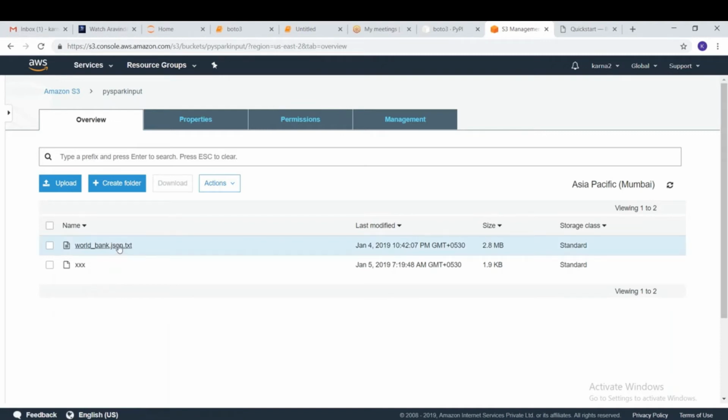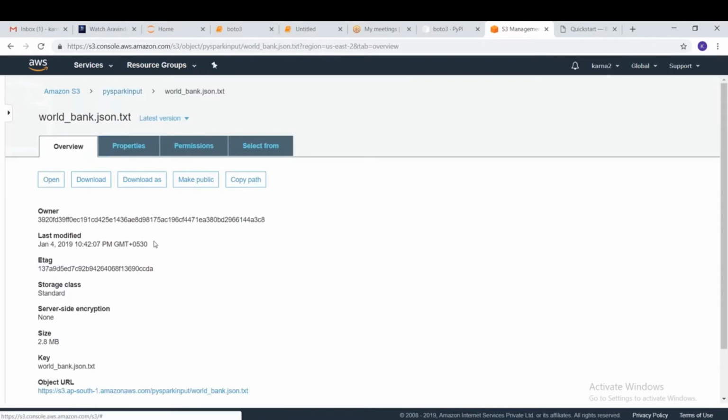So here we have one file called world bank. We call this the key, not a file or anything. You can see here the word mentioned is key, not a file. If there is a file or a directory in S3, we ask what is the key of it. That means the path of it or the identity of it. The identity of a file or directory will be called a key. Remember that. How do we list the keys of a bucket? That's what our question has to be.